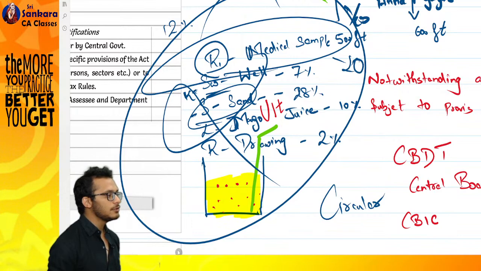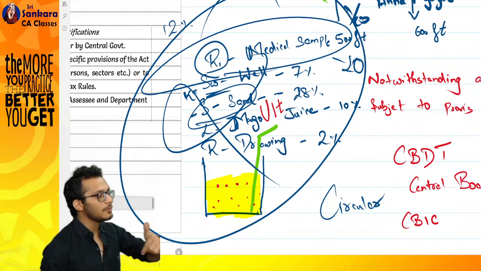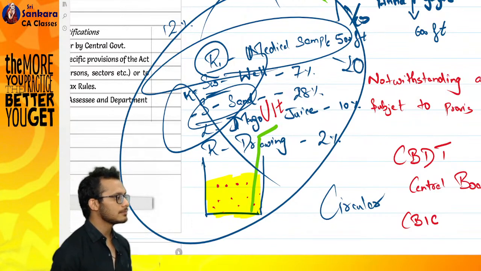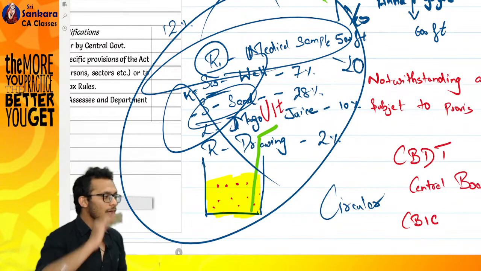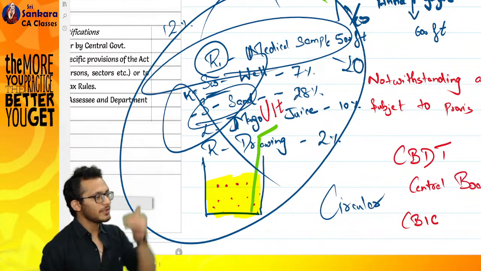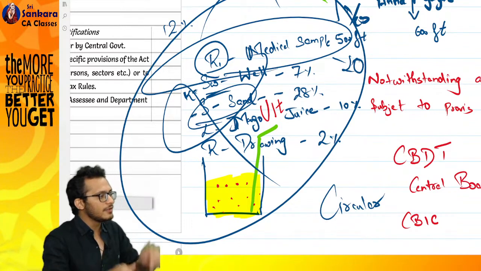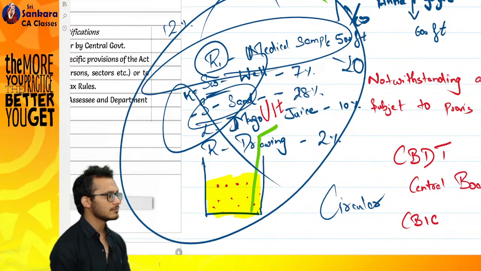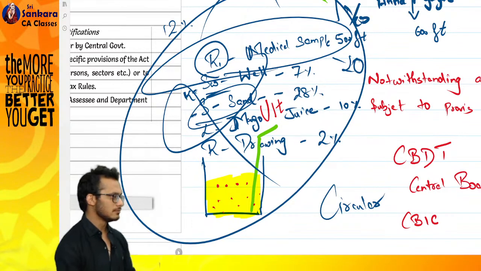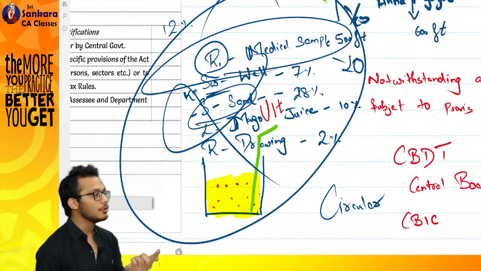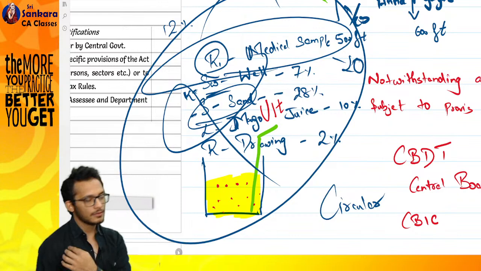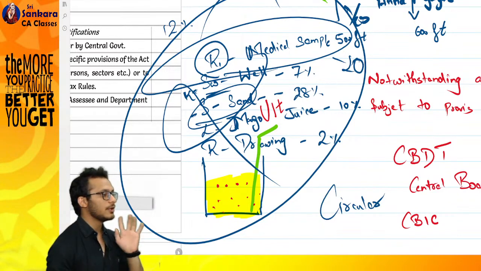Upon the question which I asked you, boss, I did not want it to be 12%. I wanted a lower rate. How will I get it clarified? You have told me it is 12, from an officer perspective. But I want to dispute it. Where will I go and dispute? Very good. I will go to the courts. That is where the judicial body comes into play. If the administrative body is not in your support, you will go and fight with the judicial body. Clear till now?